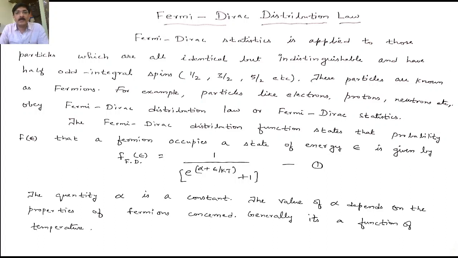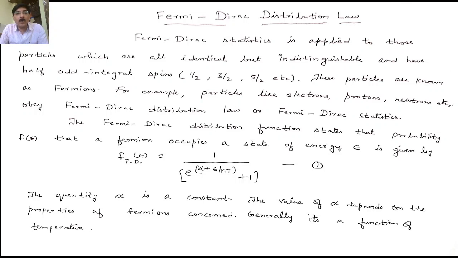Next, we will see the Fermi-Dirac distribution law. We know that Fermi-Dirac statistics is applicable to particles which are identical and indistinguishable. So what happens here? The wave functions of the particles overlap, and the particles will be identical, and you will not be able to distinguish the particles. And again, these particles will have half integral spin.